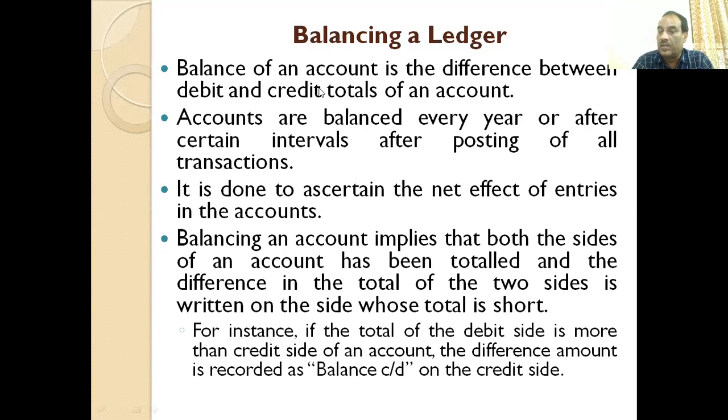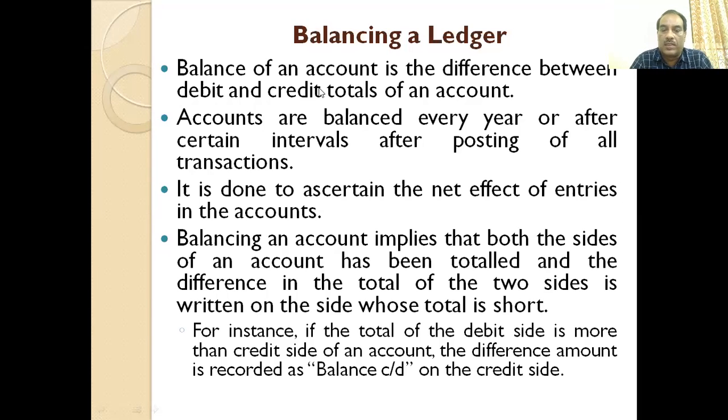So here, the net effect is that the credit is short by 5,000, and to depict that, we write rupees 5,000 in the credit side, so that the total becomes equal.